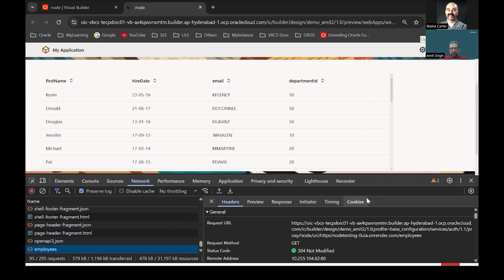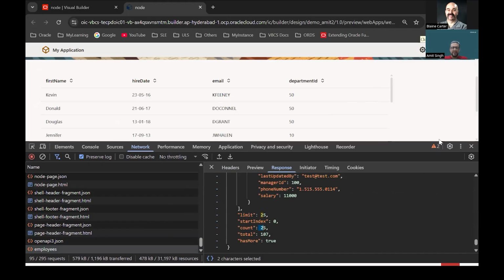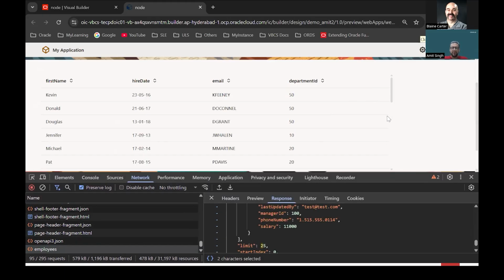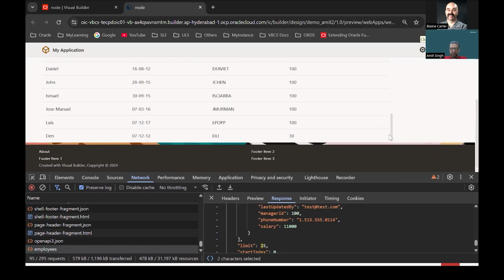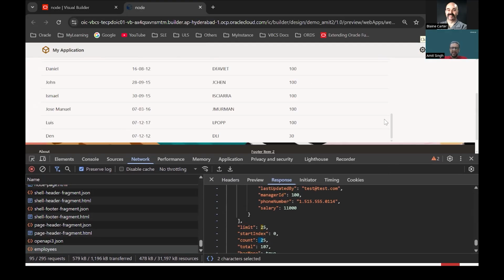Now, if you see here, it has given me just 25 records, because this is how I have written my Node code, that by default it should give me the first 25 records. If I need to fetch the next set of 25 records, I can leverage the paginate option. If I try to scroll down, there is no more API call being made. But with the business object based endpoint, this was working fine. When I scrolled and reached the end, it made one more API call with start index as 25 to fetch the next set of 25 records. But this is not working in case of our Node API.